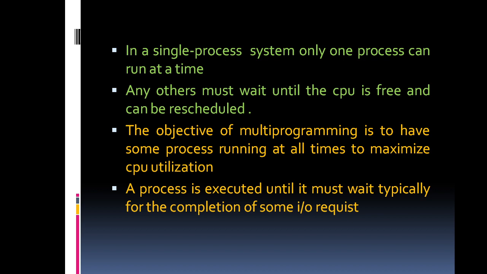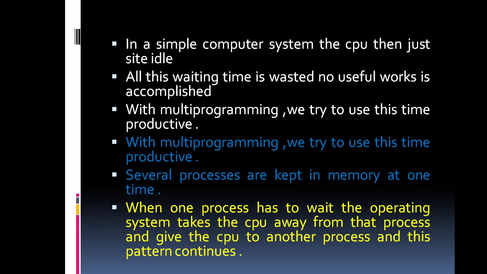For the purpose of input and output operations, they must wait. The main purpose of a multi-programmed system is that processes can run simultaneously, with maximum utilization of the CPU, so another process can be executed while one waits for its input/output request.